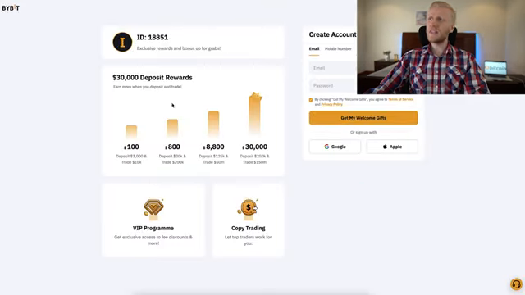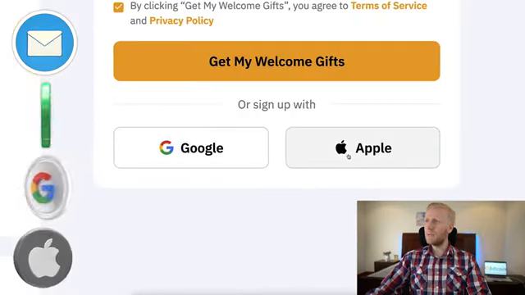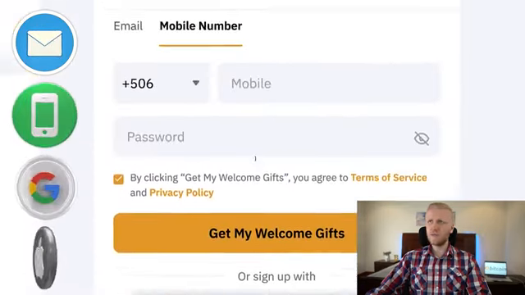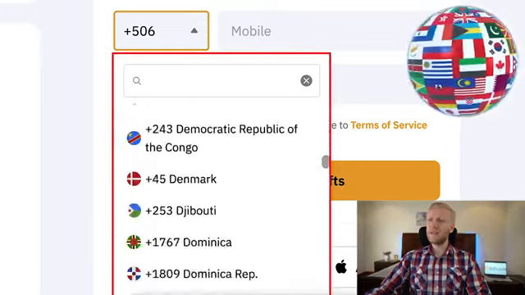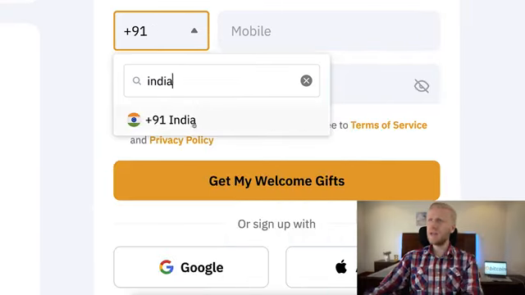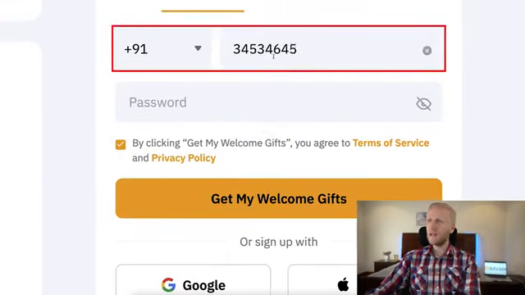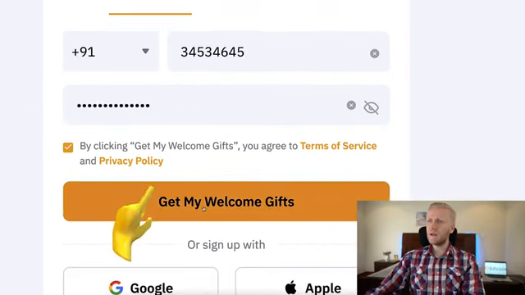You will land on a registration page where you will create a 100% free account without any investment. You can use your email address, phone number, Google account, or Apple ID. All methods are 100% free, and as you can see here, it works all around the world, in Africa, Asia, America, Europe, all around the world. For example, if you are from India, you put it right here. Then you fill out your phone number for free. Then you create a strong password. Then you click here get my welcome gifts, and you will be inside for free.